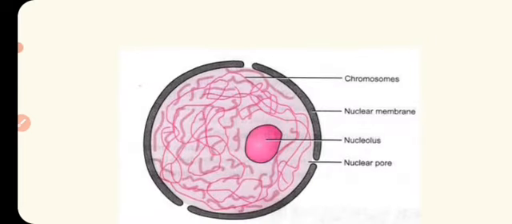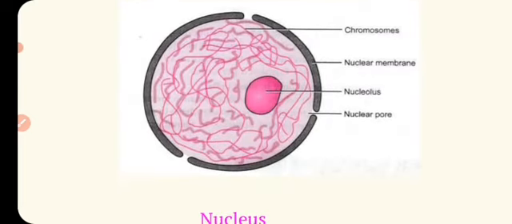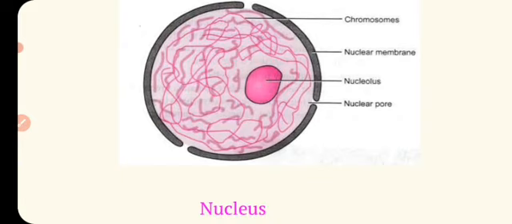So first of all, we will see what is the nucleus and what is the structure of the nucleus. So here you can see a complete true nucleus which has a few components. Here you can see four main components found in the nucleus, the first one is the nuclear membrane.